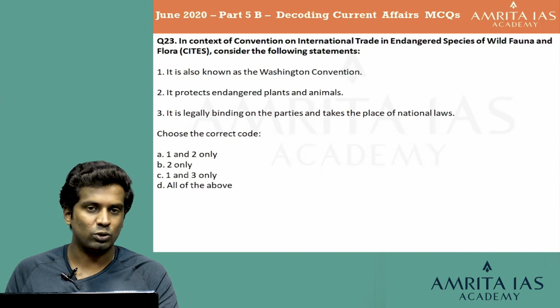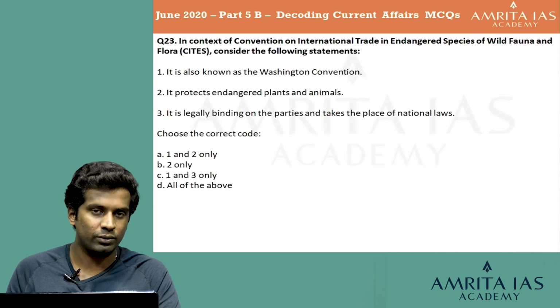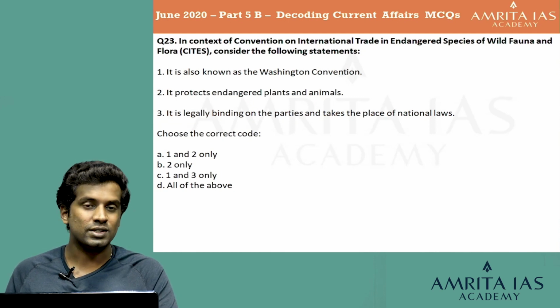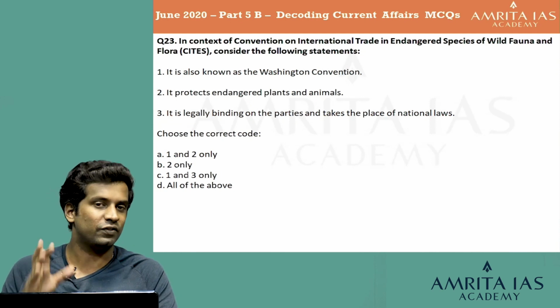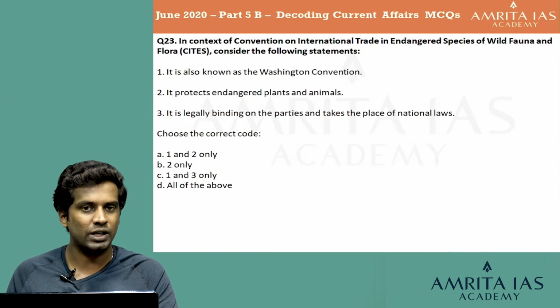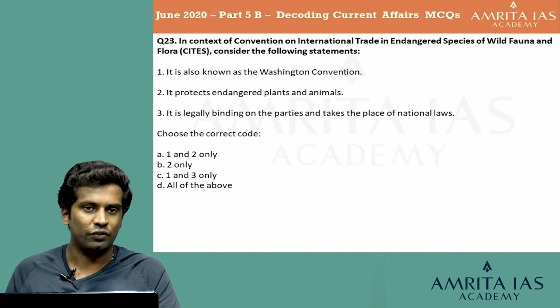For those who have prepared about CITES, don't worry. For those who have not prepared, you will be learning about it as part of the static portion of your environment syllabus, which is going to be covered under the Civil Services Prelims course. So CITES is actually also known as the Washington Convention, and the first statement is absolutely right. The second statement is absolutely right. The third statement, it is legally binding, but it does not take the place of national laws. That is the true feature of CITES.